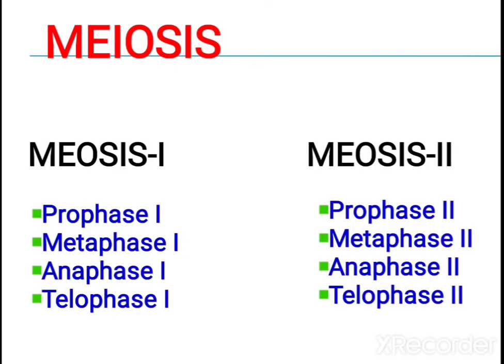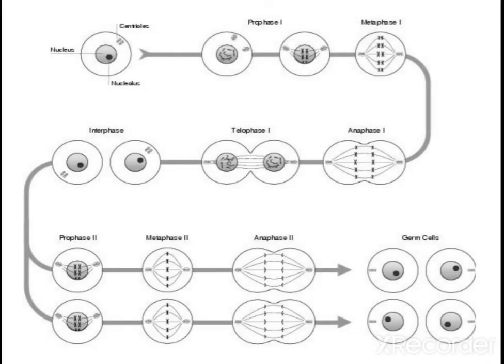Meiosis is called a reductional division. Actually 2 steps occur in meiosis, meiosis 1 and meiosis 2. The same steps, prophase, metaphase, anaphase, telophase, but for meiosis 1 you give the number 1, and for meiosis 2 you give the number 2. It occurs in 2 steps, so the number is reduced to half. Mitosis occurs in a single step. Can you see?